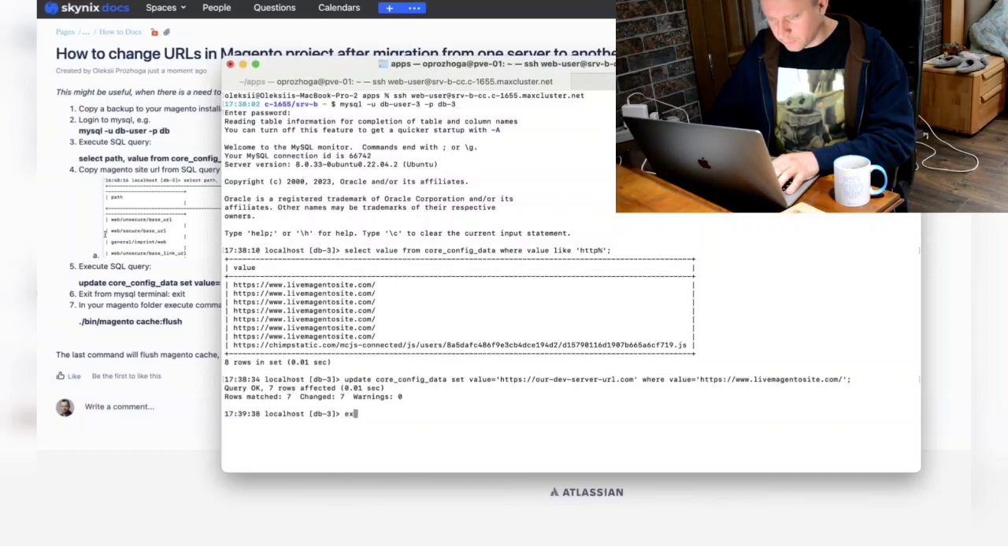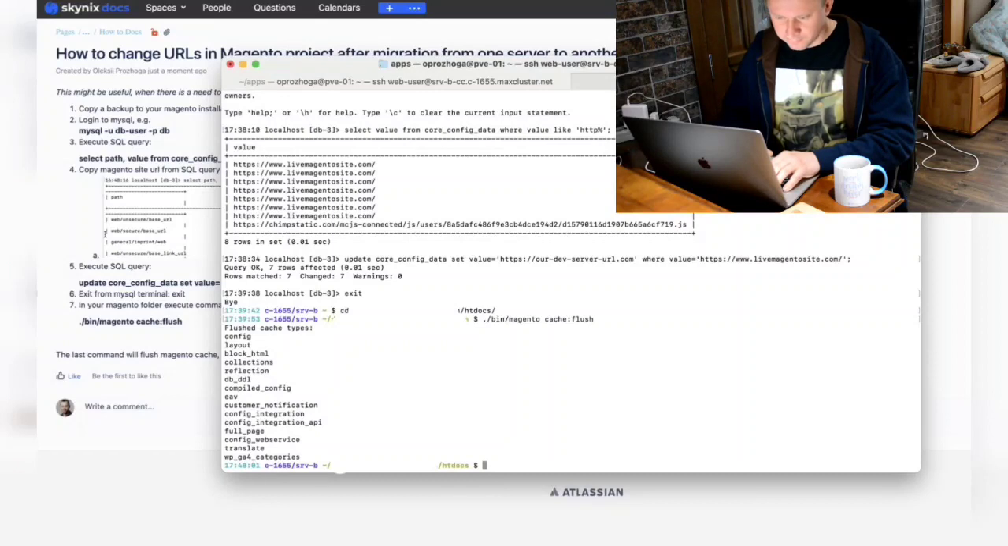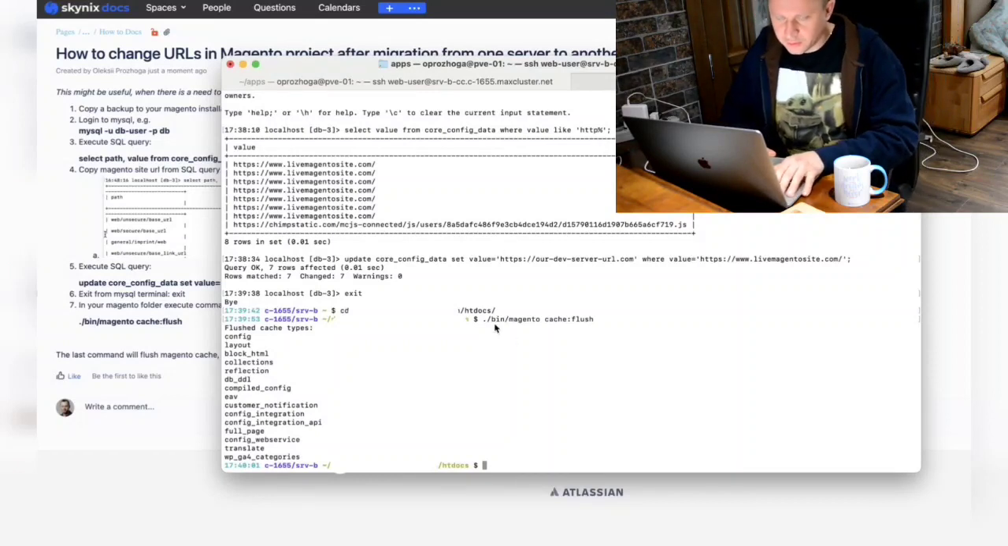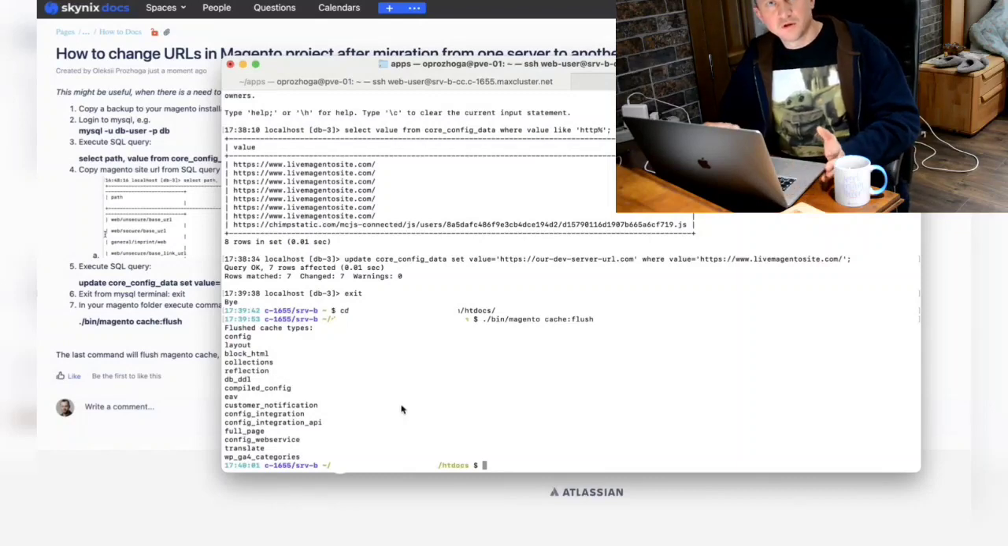Okay, that's it. Exit from the MySQL terminal and execute the Magento command to flush the cache. That's it. We can open it in the browser and see that our dev server works well. Thank you for watching.